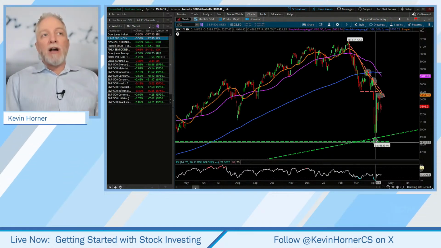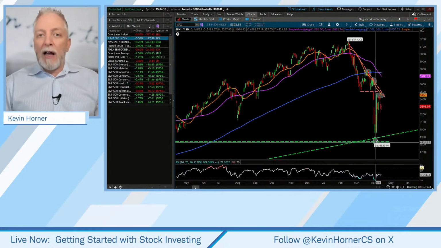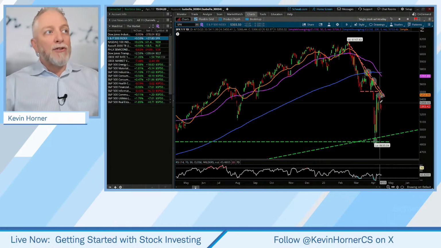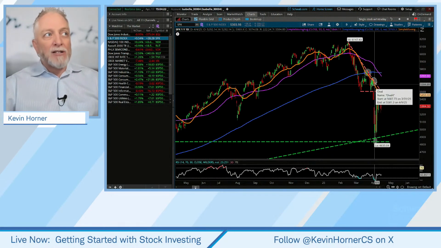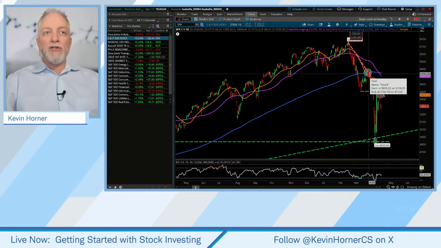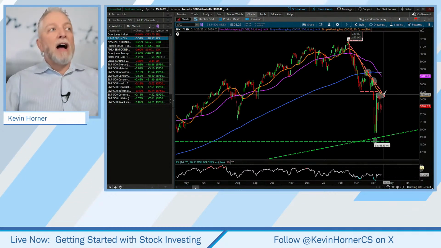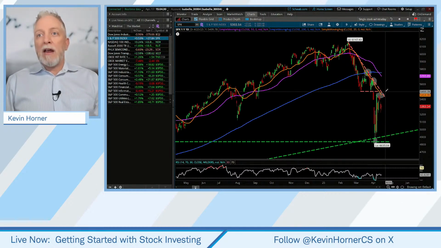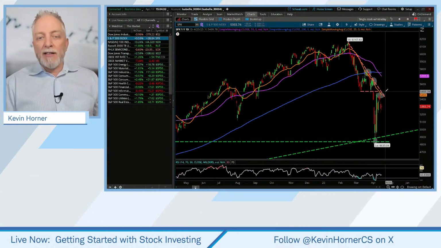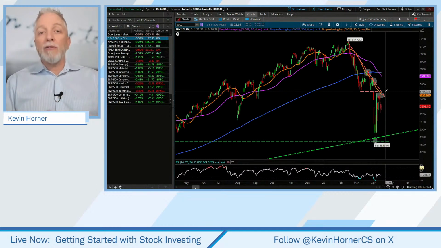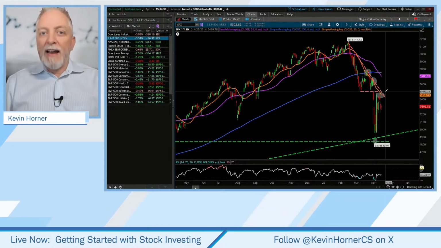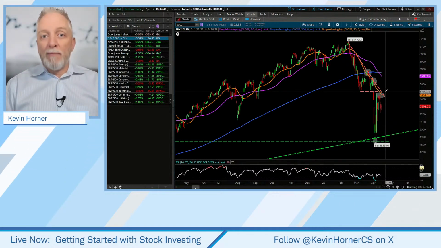But if we're talking about probabilities, many traders will tell you they don't like the fact that we've, to this point, made yet again another lower high than the last one, lower than the last one, and so on, and have not given us a chance for a higher low. The first thing we need from a trend analysis standpoint is a higher low that will allow us to suggest that we might then have a new short-term uptrend in place.